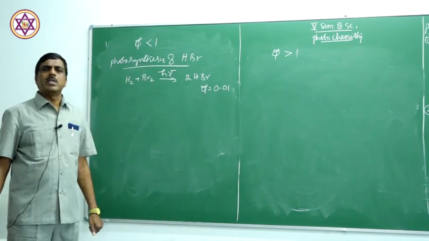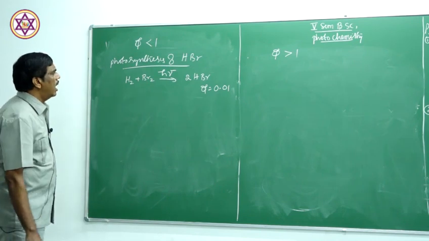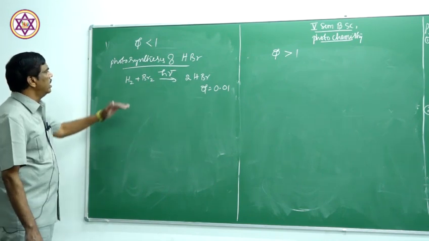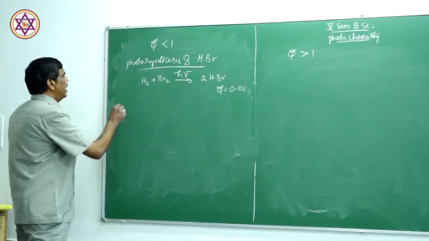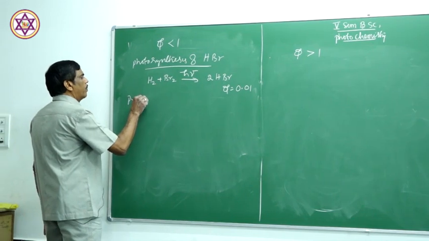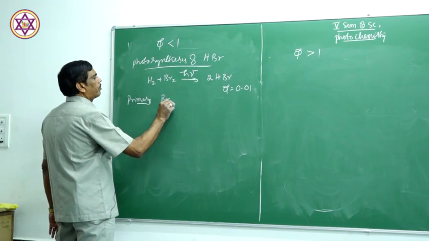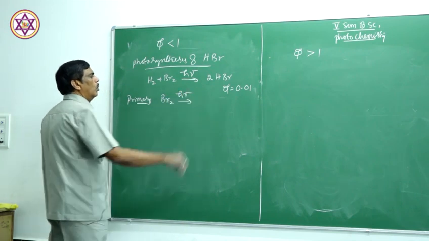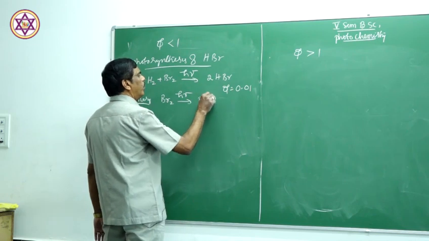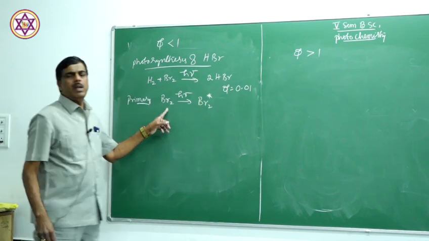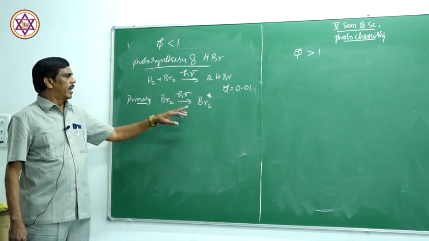Now, why is the quantum efficiency low? The Stark-Einstein law is applicable to the primary process. There are two processes here, the primary process as well as the secondary process. In the primary process, what happens? A bromine molecule absorbs 1 photon of radiation and gets excited, Br2 star. Therefore, each molecule absorbs 1 quantum, so the Stark-Einstein law is applicable here.